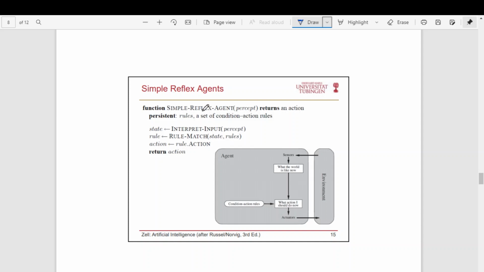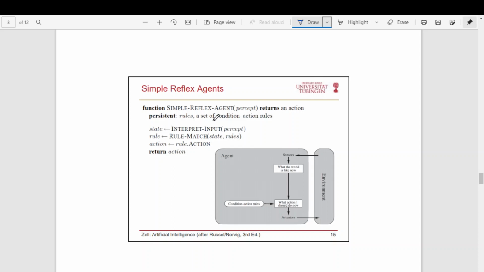So this can be defined with a function like this: simple reflex agent takes a percept, that is, it perceives the environment, and it returns an action. Basically, this agent will have some program, and that program will contain some set of rules. These rules are a set of if-else conditions. Like, if this is what you sensed, then do this. If this is what you sensed, then do this. Like that, there will be a set of rules.